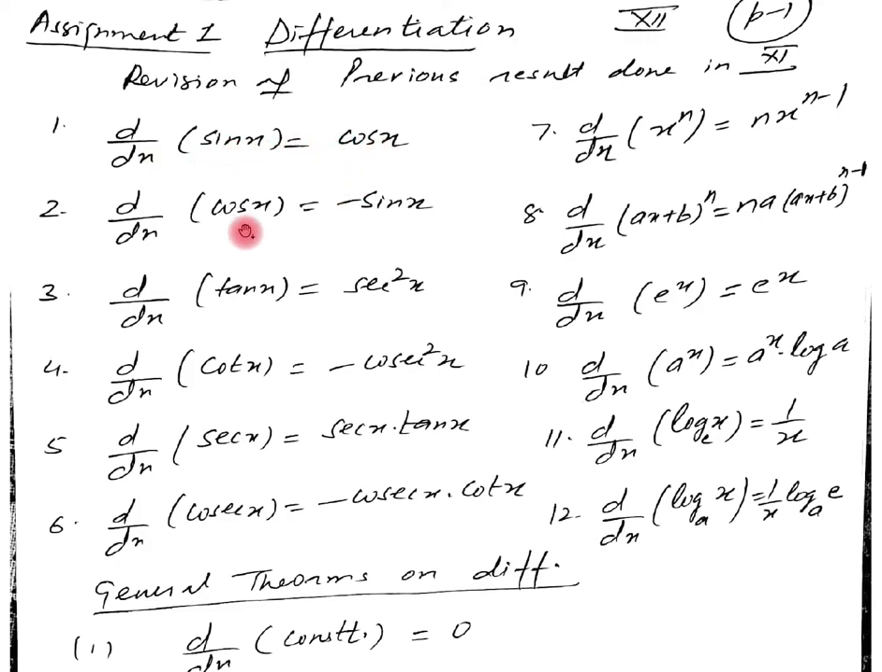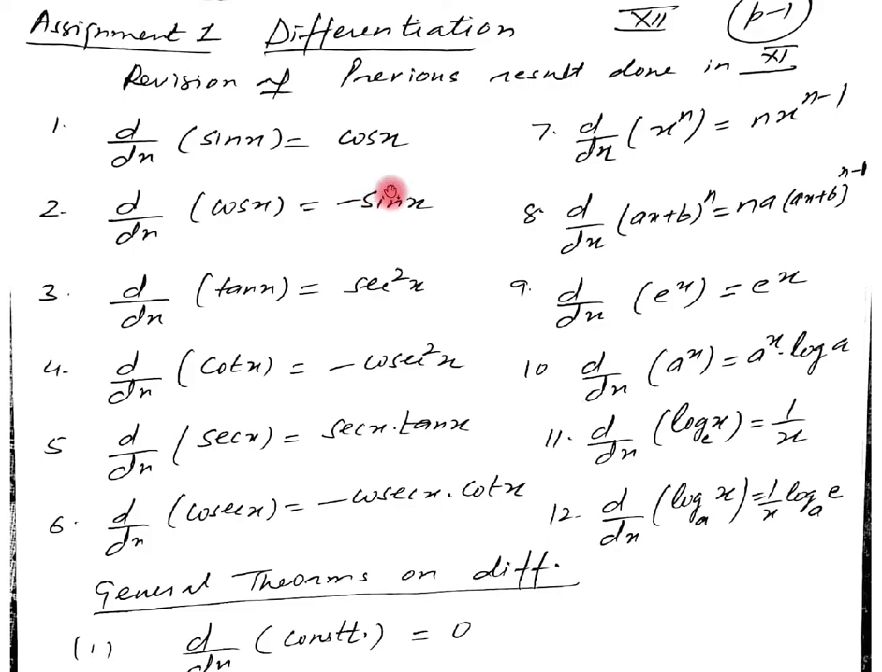Then again the derivative of cos x is minus sin x. Derivative of tan x equal to secant square x. Then derivative of cot x equal to minus cosecant square x. Then derivative of secant x equal to secant x into tan x. Then the derivative of cosecant x equal to minus cosecant x into cot x. These are the derivatives of the 6 trigonometrical ratios. Now you can easily learn it.